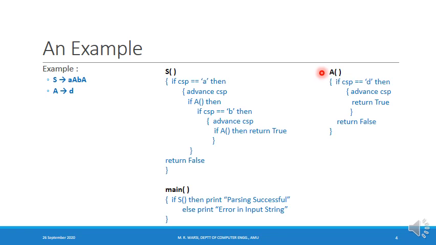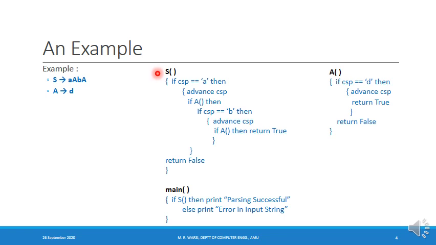On the other hand, if it fails to accept the string which is derivable from capital A, then this function will return false. Similarly, the purpose of this function is to accept the string which is derivable from capital S, and if it successfully accepts a string which is derivable from capital S, this function will return true. Otherwise, this function will return false.